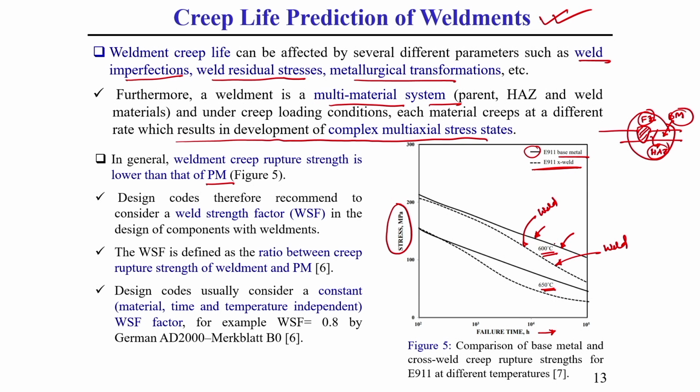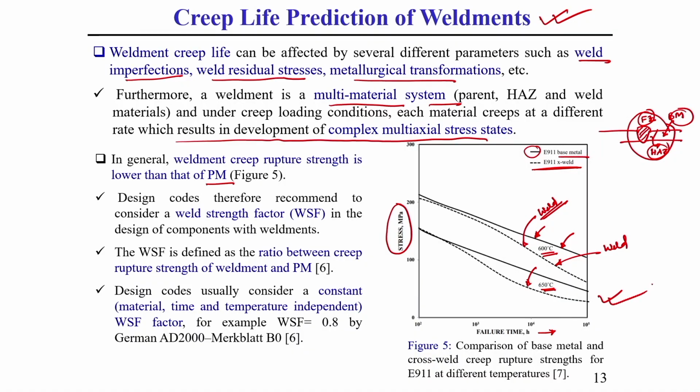So the weld zone has lesser creep resistance than parent material. From this figure you can observe.